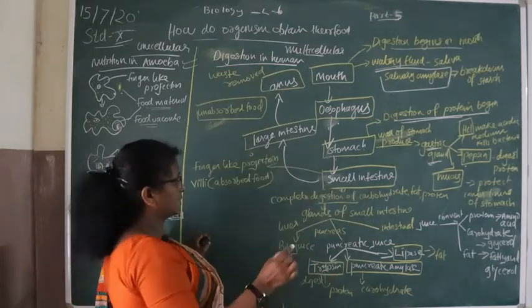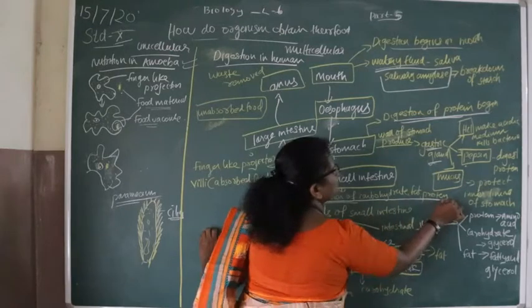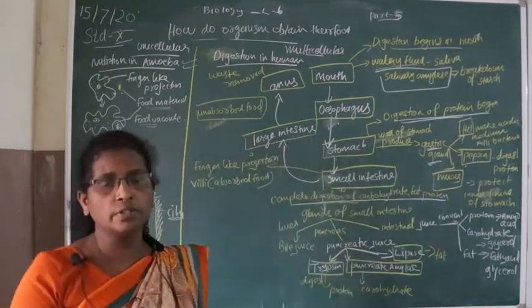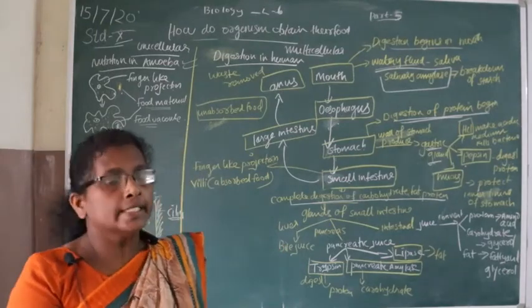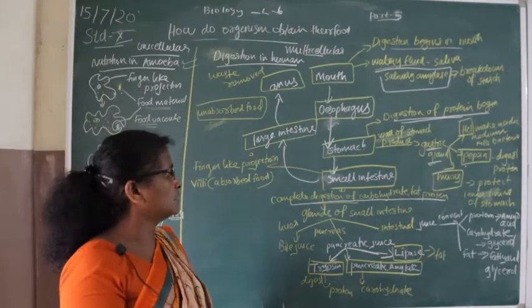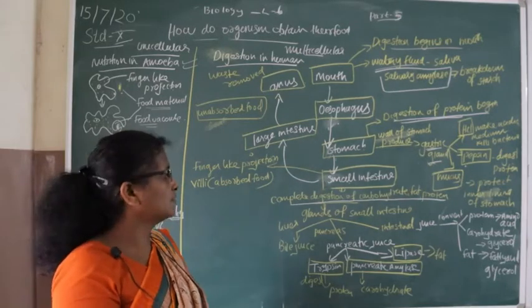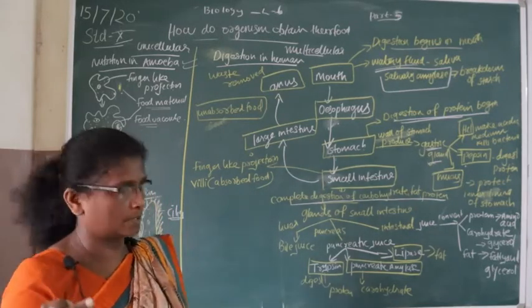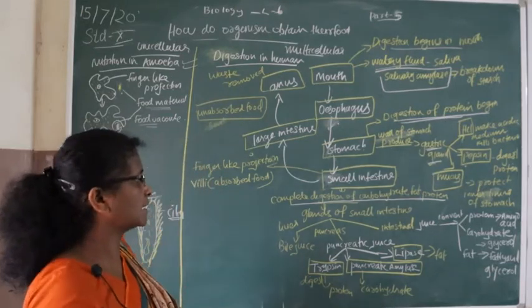In the small intestine, the complete digestion of carbohydrate, fat and protein takes place with the help of some enzymes. So the small intestine produces some enzymes and has glands.